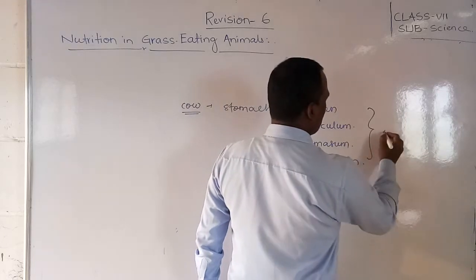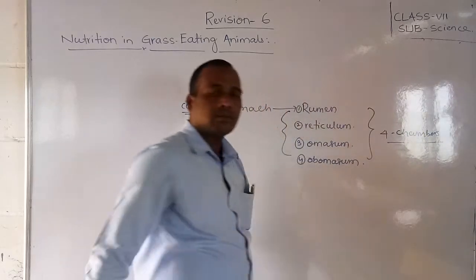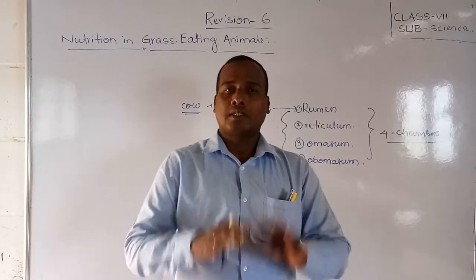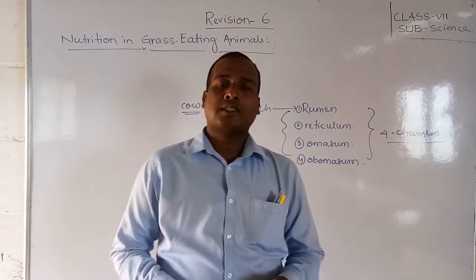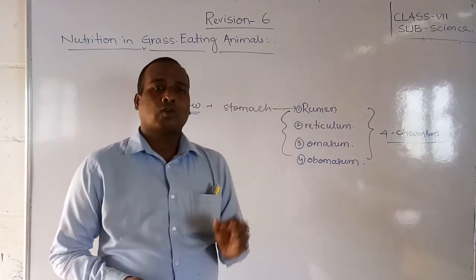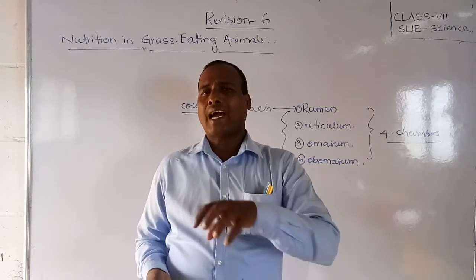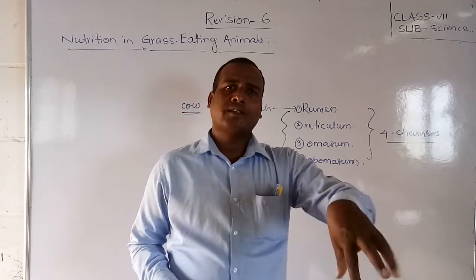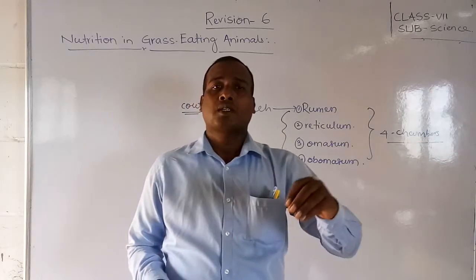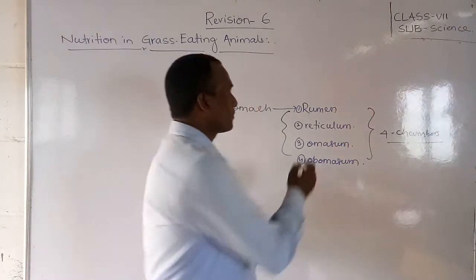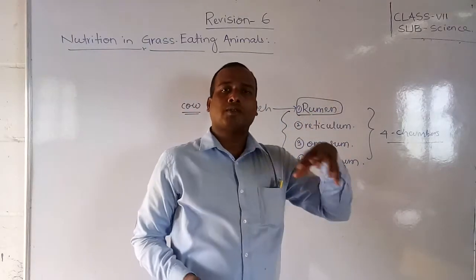The stomach of grass eating animals is divided into 4 chambers. One is the rumen, second is the reticulum, third is the omasum, and fourth is the abomasum. While animals like deer or cow are grazing, the grass or leaves will be stored in the rumen.